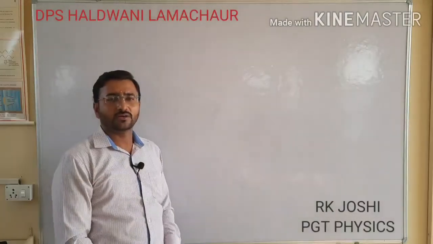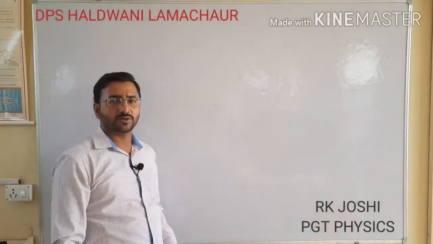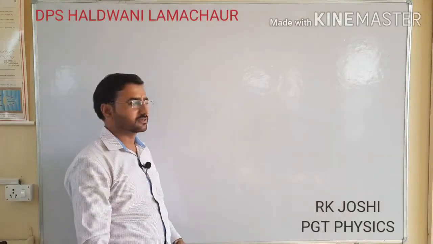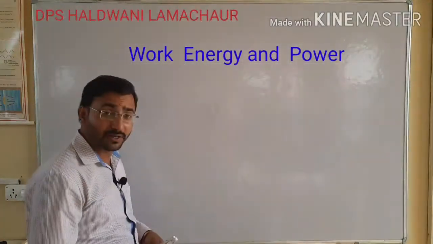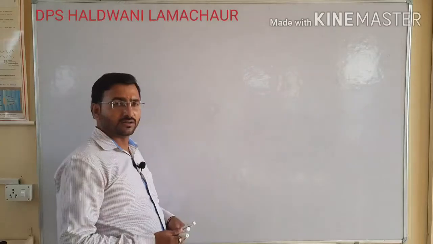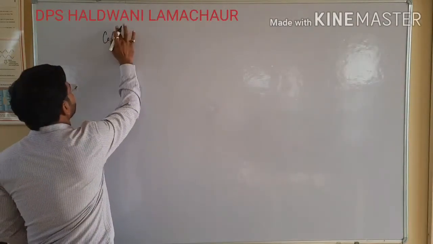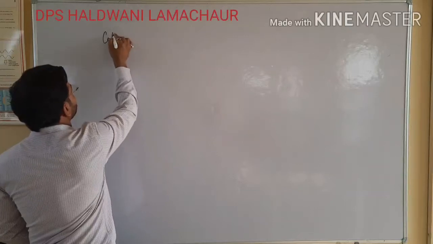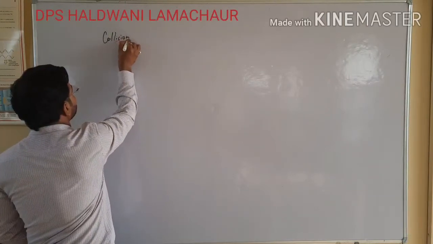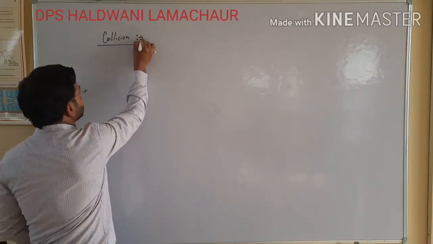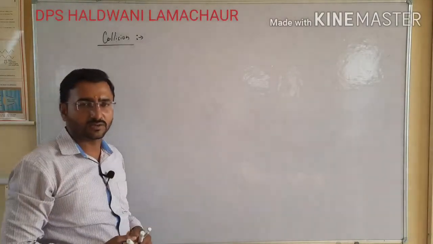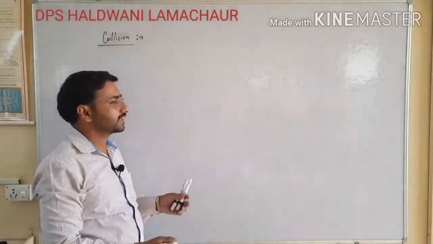Good morning, students. Today we will discuss the next topic of chapter 6, work, energy and power. The topic which we will discuss today is collision. Initially we will discuss what collision is and how we will define it.